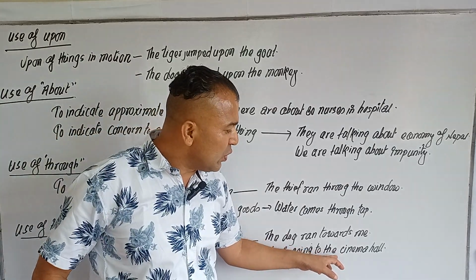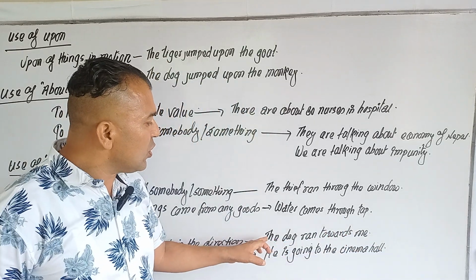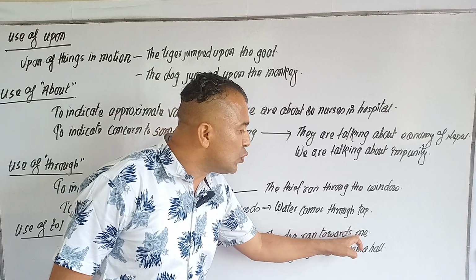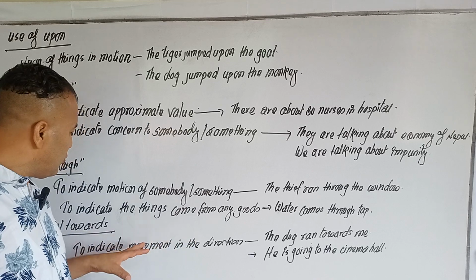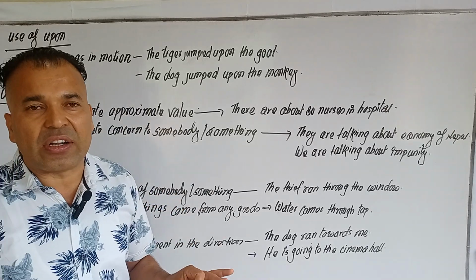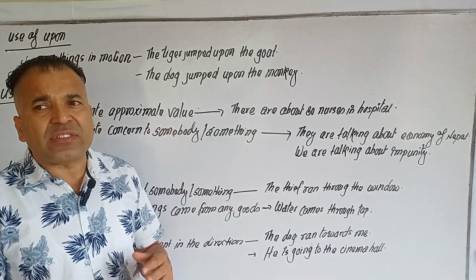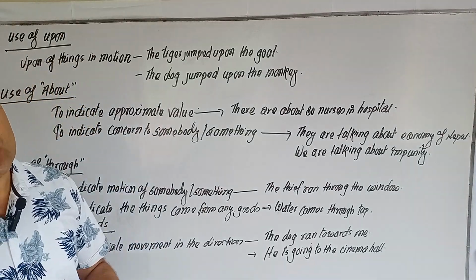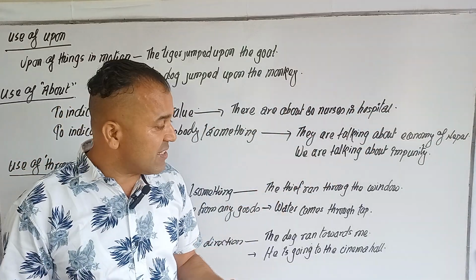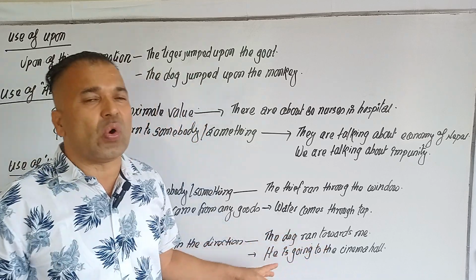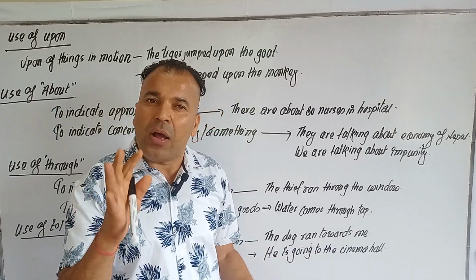He is going to the cinema hall. To and towards are almost similar. He is going to the cinema hall. The dog ran towards me. Alright. In this condition, we have to use to and towards. I mean moving from one direction to another direction. The dog is chasing me. The dog ran towards me. He is going to the cinema hall.